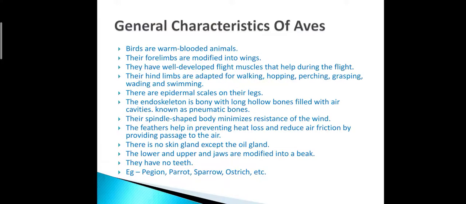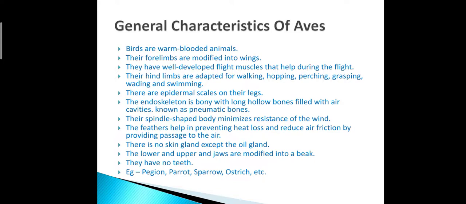So let us study the general characteristics of Aves. Aves have volant adaptation, aerial adaptation, and include flying birds as well as flightless birds. But what are the unique characteristics of Aves or volant adapted animals? These birds are homeothermic, meaning they are warm blooded animals. Warm blooded animals are also called osmoregulators. They can change temperature with respect to environment temperature, right? So such an animal is called a warm blooded animal.